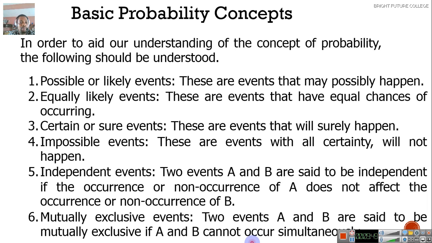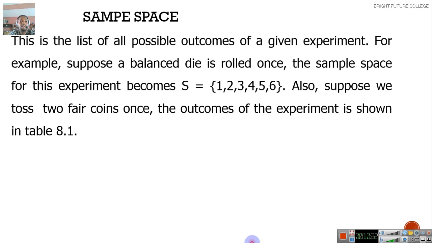Can you guess another mutually exclusive event? You cannot be in school and also be in your house at the same time. Is that possible? It's not. Another thing is that you cannot be in Lagos and be in Abuja at the same time. Your being in Lagos will automatically prevent you from being in Abuja at the same time. So take note, those are mutually exclusive events. We are making progress.